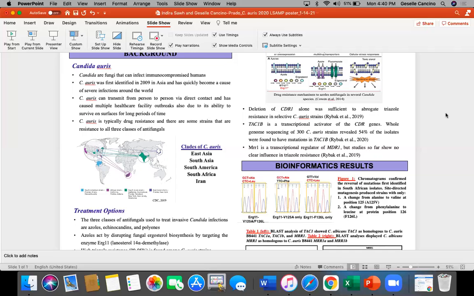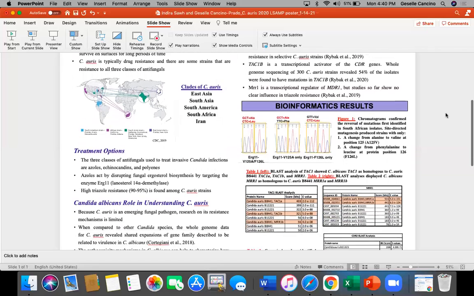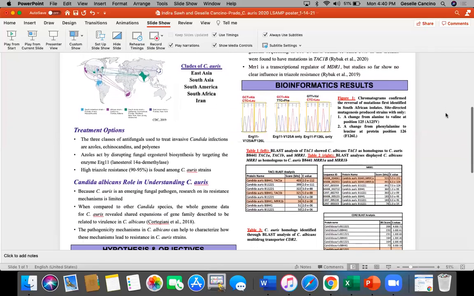C. auris has displayed high levels of antifungal drug resistance, including triazole resistance. Azoles act by disrupting fungal ergosterol biosynthesis by targeting the enzyme erg11. Ergosterol is similar to mammalian cholesterol. Because C. auris is an emerging fungal pathogen, research on its resistance mechanisms is limited.